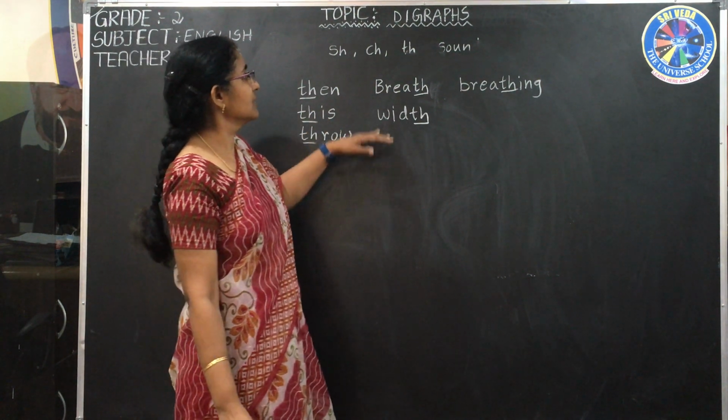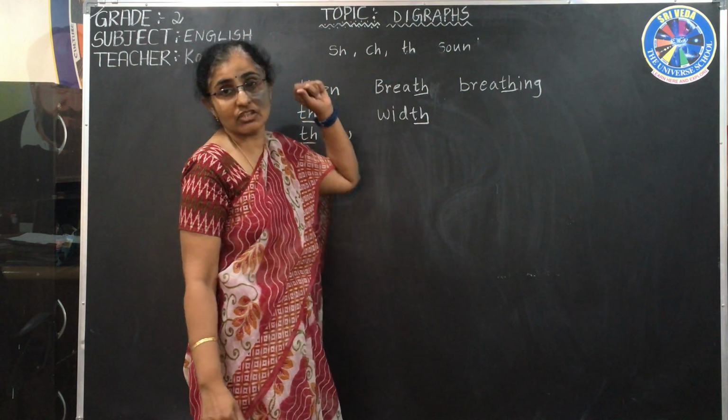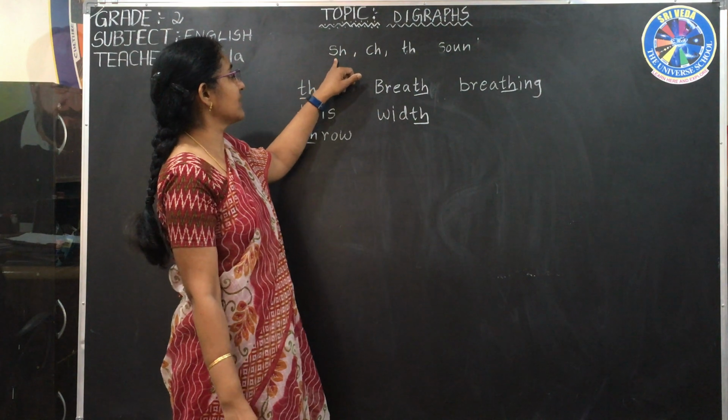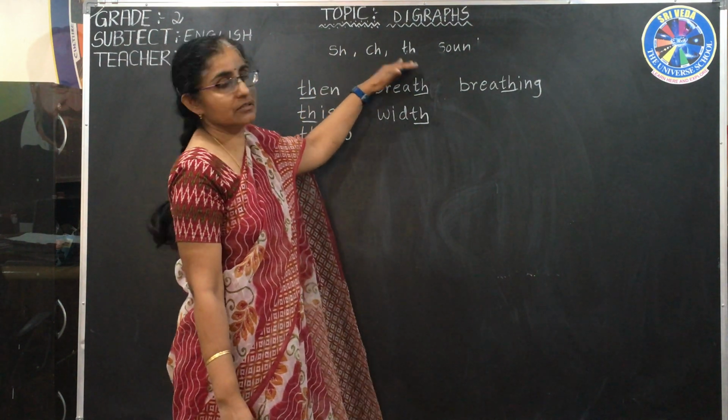So these are the sounds of SH, CH and TH. They are very important, children. Usually when you are using the phonics, they read like s, but it is sh, ch, th.